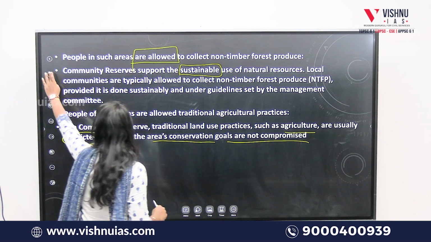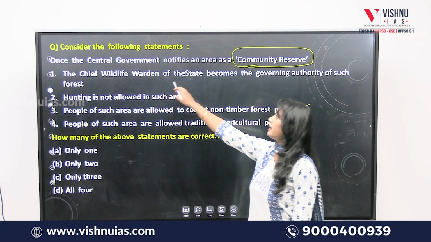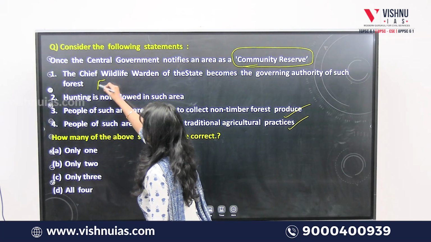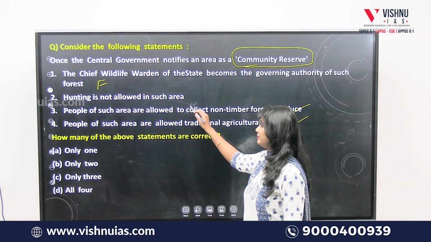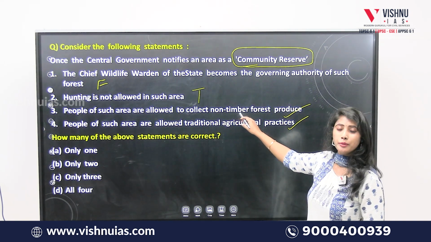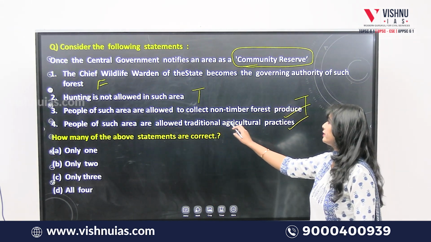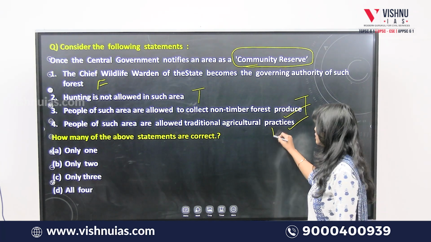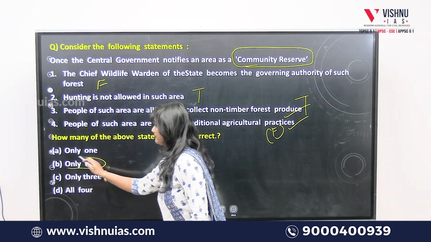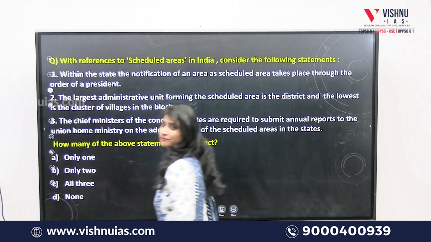Finally, if we go back to the question, you tell me how many statements are correct. The chief wildlife warden of the state becomes the governing authority of the forest. Is it true or false? It is false. Next, hunting is not allowed in that area. Is it true or false? It's true. People of such area are allowed to collect non-timber forest produce. Yes, it is true. And people of such area are allowed traditional agricultural practices. Is false. So finally the answer is only 2 statements are correct. Okay, done.